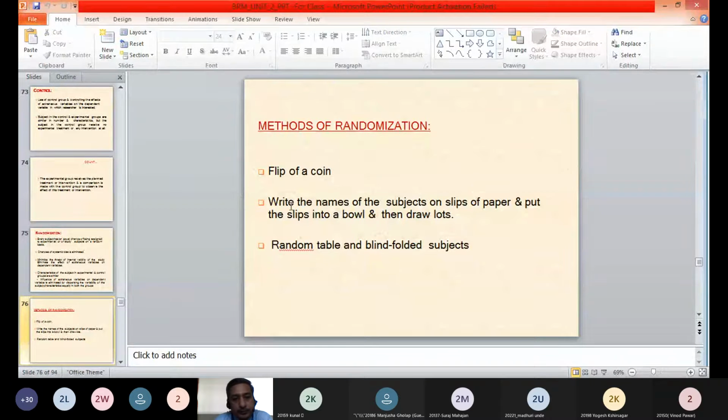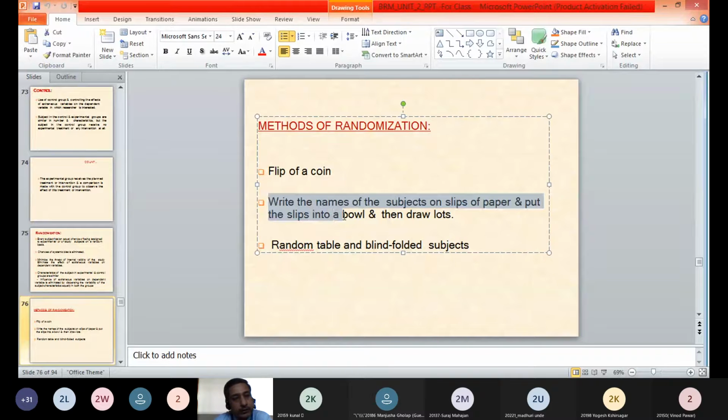One is the flip of a coin, that is, we can have a toss, head or tail, and based on that, the participant will be decided to be put into which group. Another method can be the slip of paper. We will write the names of the participants, and all the slips will be put into a bowl, and then the names will be drawn from that bowl, so as to select the participants for the treatment group and the control group.